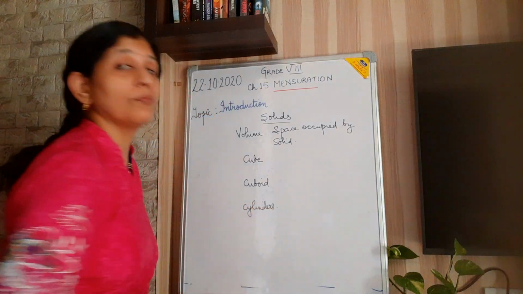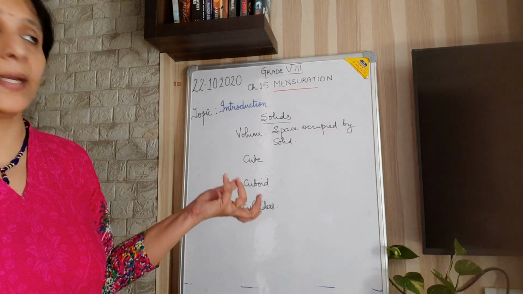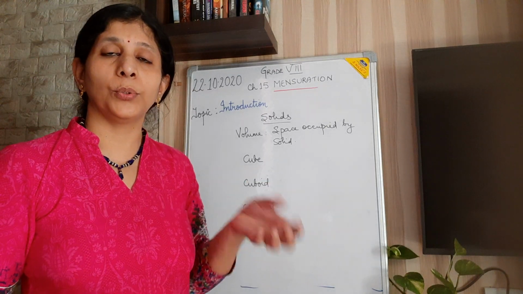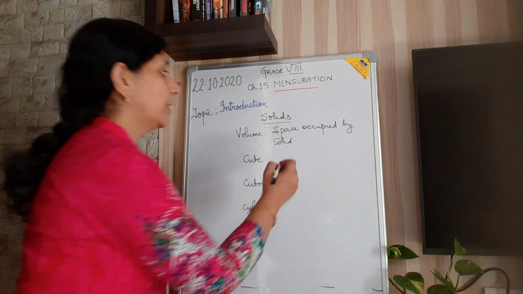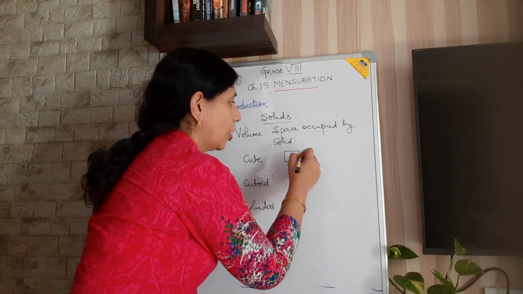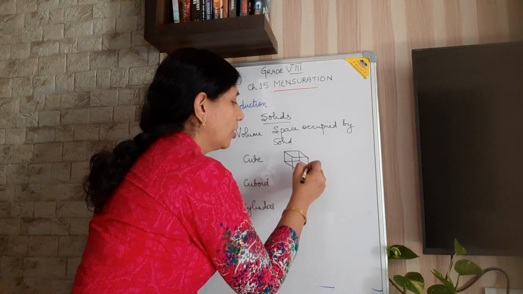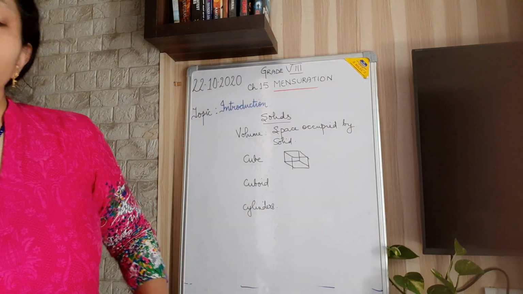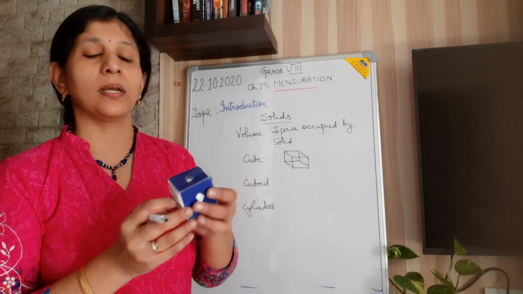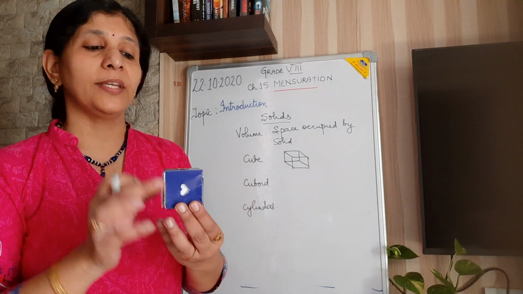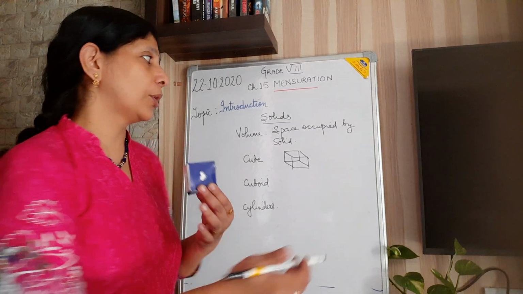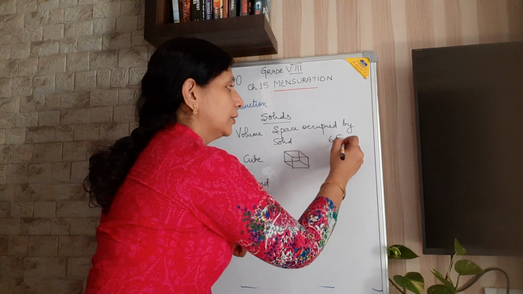Okay. So what is a cube? I told you, normally the dice that you play with for snake and ladder, ludo, etc. So what about the dice? The dice has how many faces? It has 6 faces. So I will show you. Yes, this one. Think of this. This is a cube. See that all faces are squares. And how many faces? 1, 2, top and bottom, then front and back, then 2 sides. So a total of 6 faces are there.